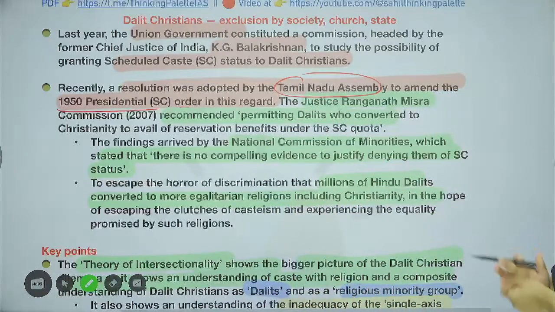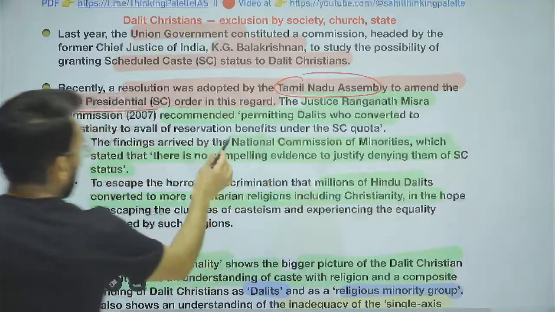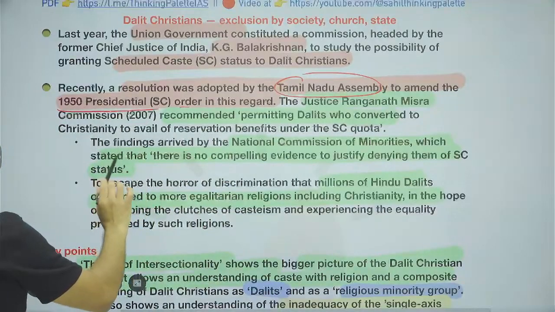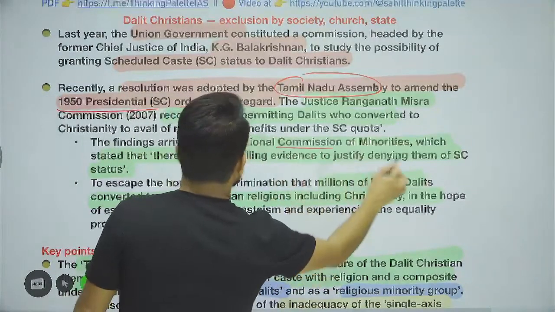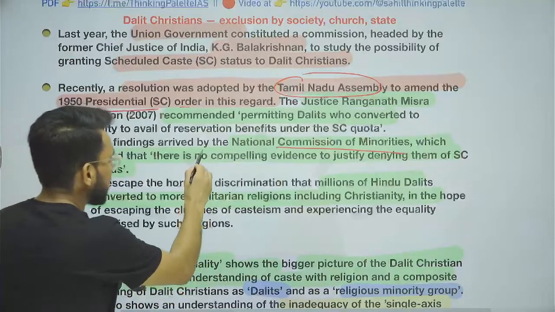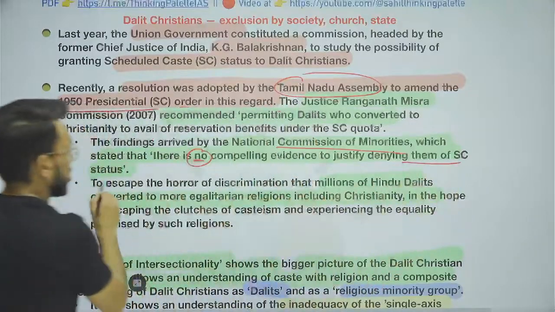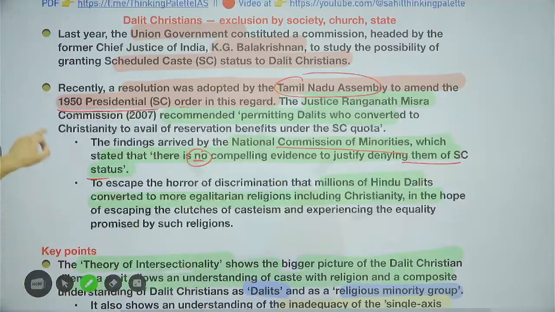Now, the point that comes here is that the National Commission for Minorities in the past already provided that there is no compelling evidence to justify denying them SC status. No evidence is there, you have to give them.